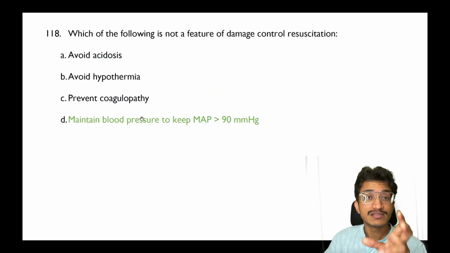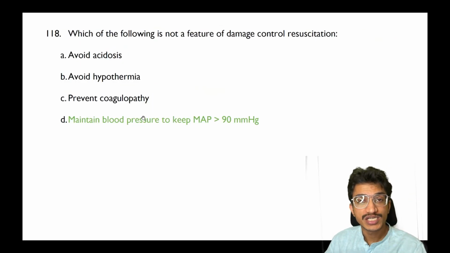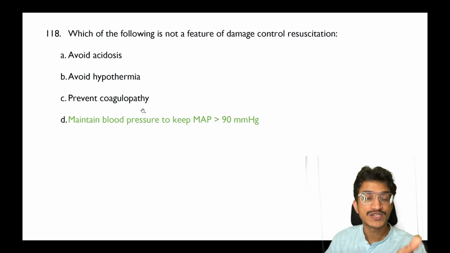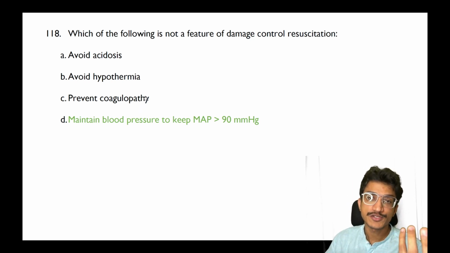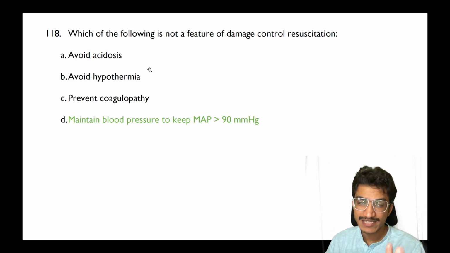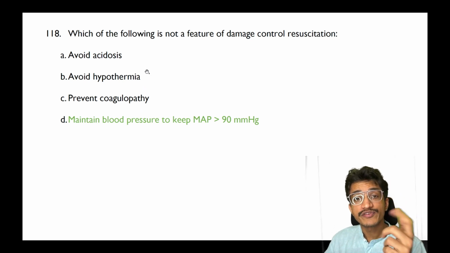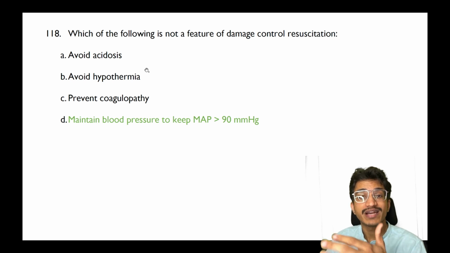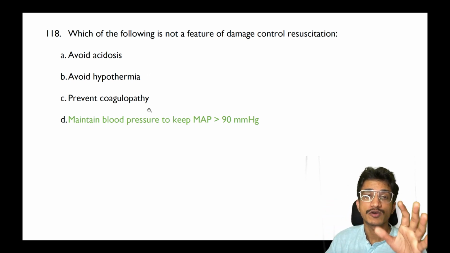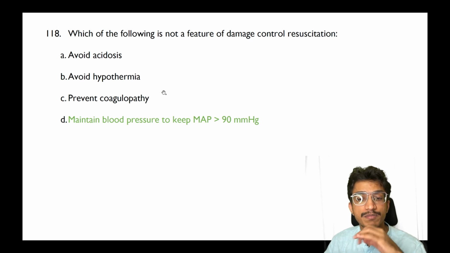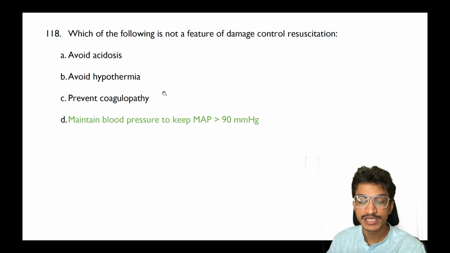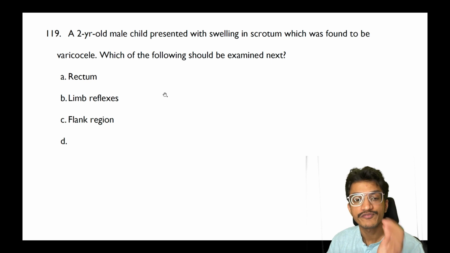Then that should be the answer, because DOR or Toupet are not associated with gas bloat. Nissen is associated with gas bloat syndrome. DOR and Toupet are partial fundoplication. It is never associated with gas bloat syndrome. Which is not a feature of damage control resuscitation? So we try to maintain the blood pressure below 90, that is a permissive hypotension. So according to me, D, that is maintaining blood pressure to keep MAP above 90, should be the answer in this case, which is not a feature.